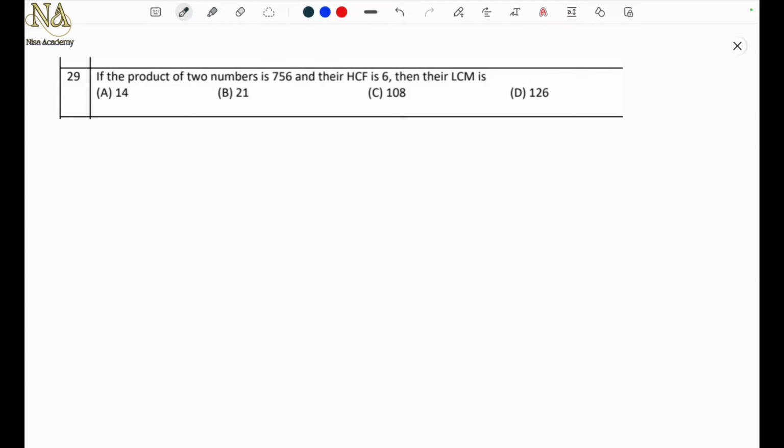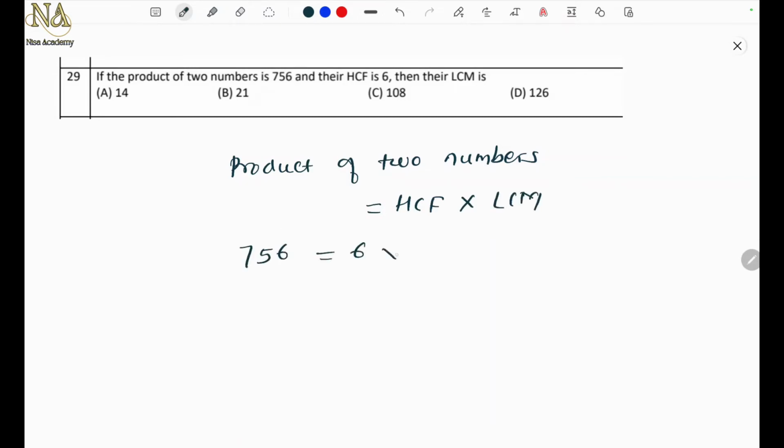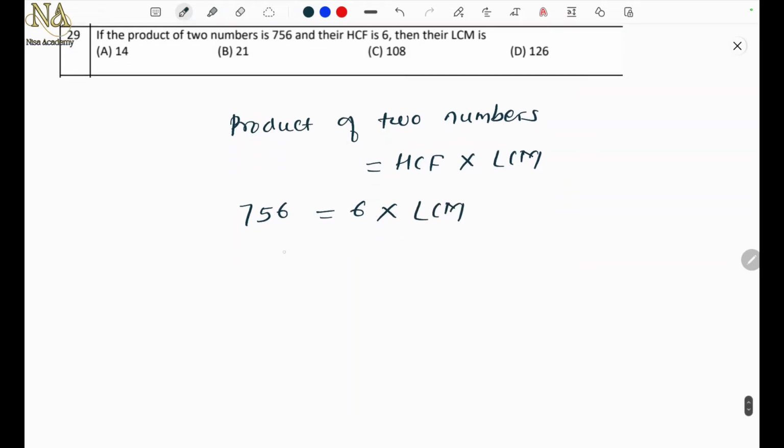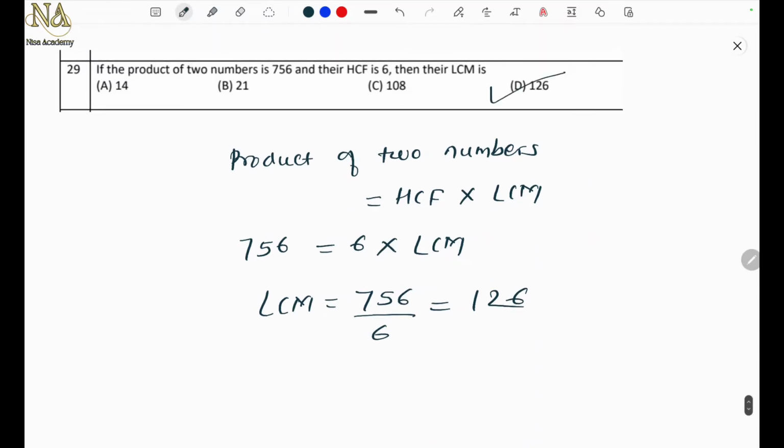Question number 29. If the product of two numbers is 756 and the HCF is 6, then the LCM is. Yes, we know product of two numbers equal to HCF into LCM. So it is 756, HCF is 6, LCM we don't know, we are supposed to find. So LCM is equal to 756 by 6, 6 1s are 6, 6 2s are 12 and 6 6s are 36. So the answer is option D, 126. Okay. Yes. Next problem.